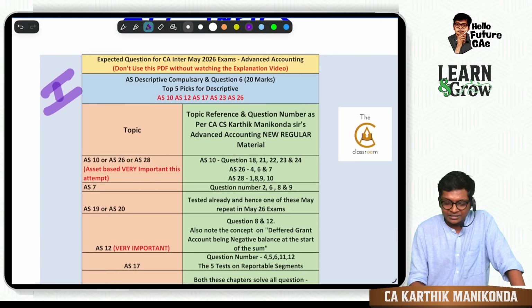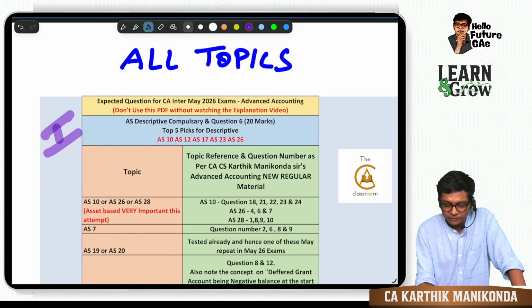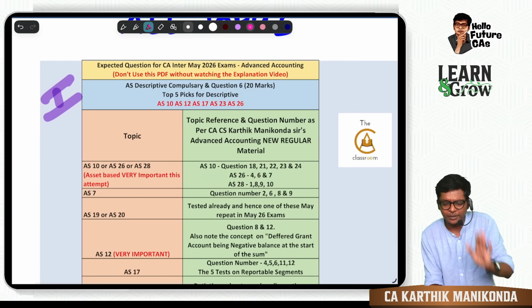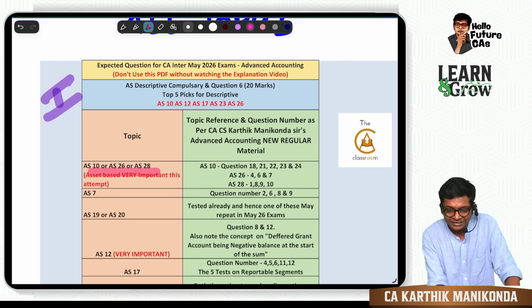So how this works, let me explain guys, how this works. So for me, if I have to show you over here, first I have given importance to AS 10, 26 and 28.